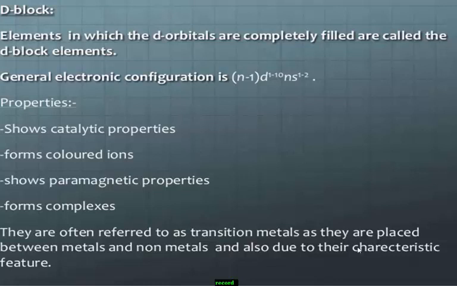Remember students, these d block elements are also called transition metals, as they are placed between metals and non-metals, and also due to their characteristic features. Remember.